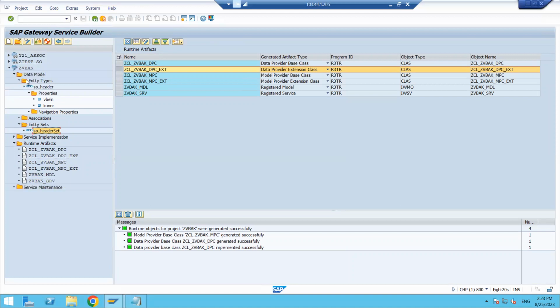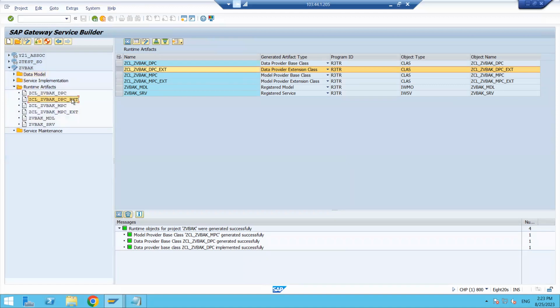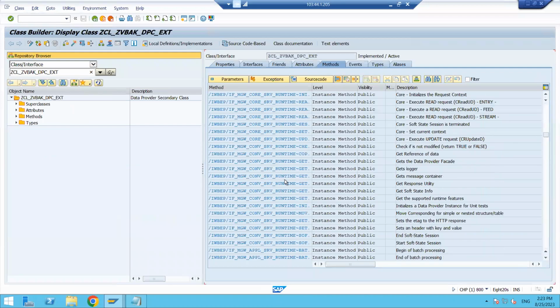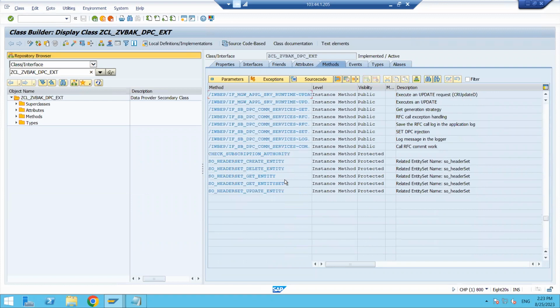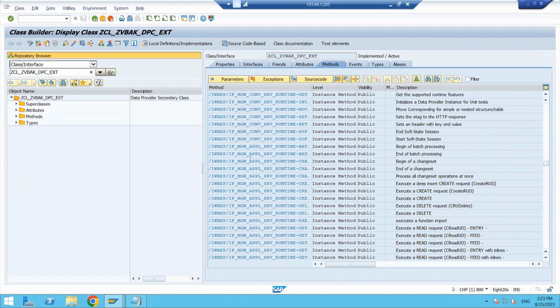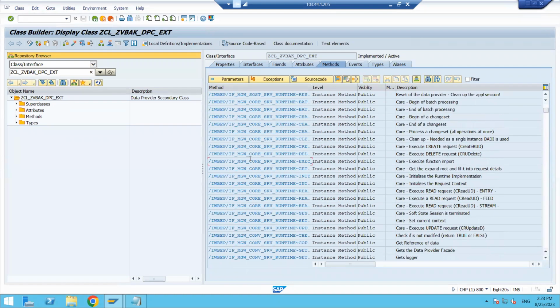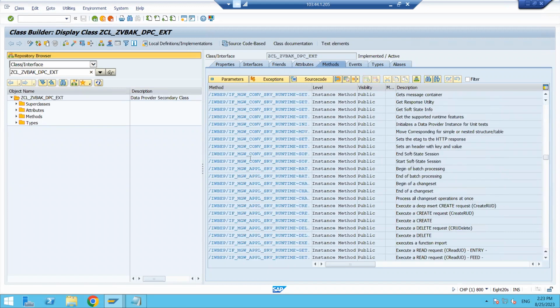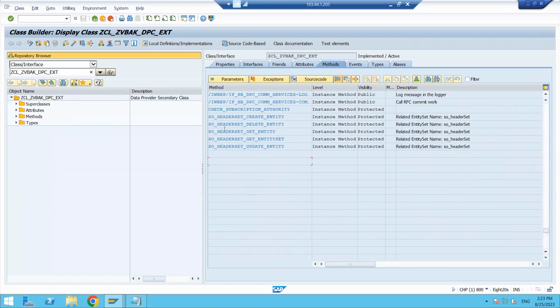So just go to the DPC extension class, and now check the entity set name. The entity set name is SO header set, right? So just check the method names which start with the entity set name. Here SO header set, 1, 2, 3, 4, 5 methods are there. Check whether any other methods are there which start with the entity set name. No other method is there. Okay, only these last 5 methods are there.